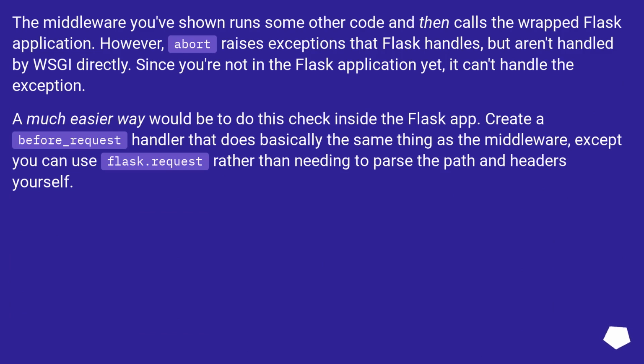A much easier way would be to do this check inside the Flask app. Create a before_request handler that does basically the same thing as the middleware, except you can use flask.request rather than needing to parse the path and headers yourself.